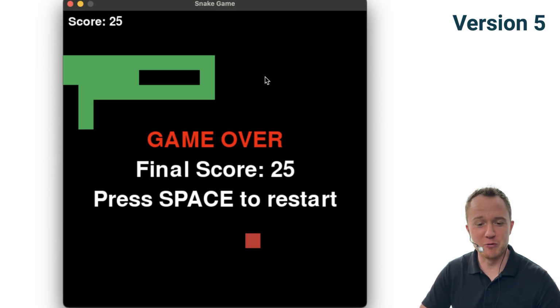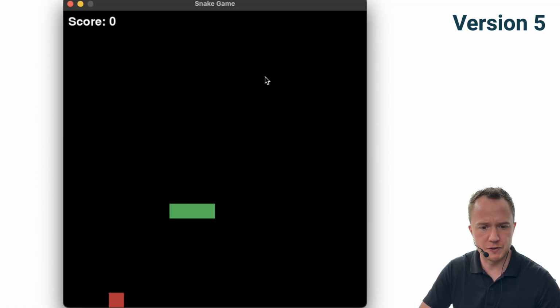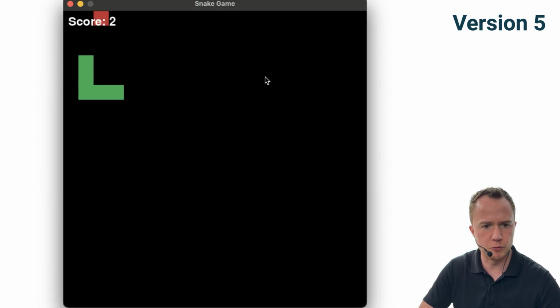Alright, game over with a score of 25. Everything seems to be working and we can even press space now to restart. The only thing we can't do is quit the game with a keyboard input, so we just have to close the window. But I'd say that's okay.